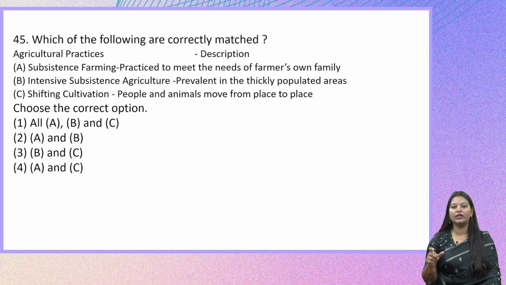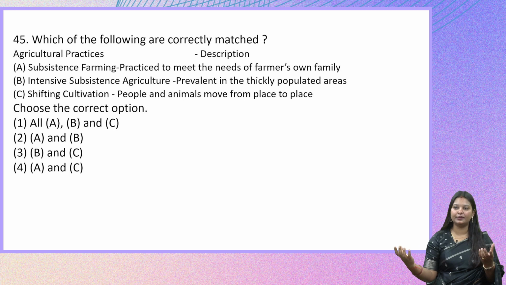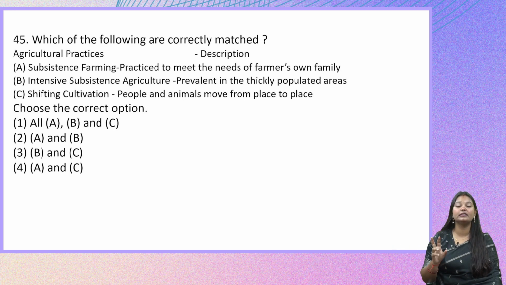Which of the following are correctly matched? So they have spoken about agricultural practices and given the keyword on one side, and then described it on the other side. So now let us try to see which of these is correctly matched. The first one is subsistence farming, practice to meet the needs of the farmer's own family.